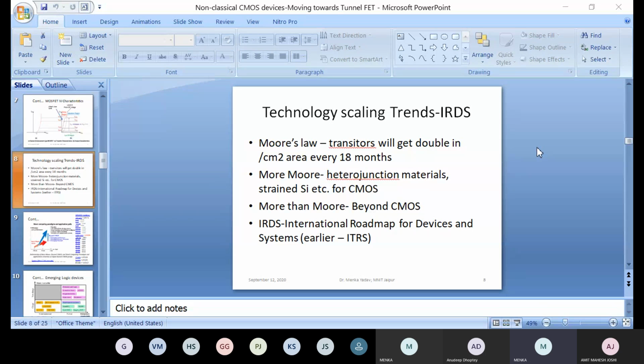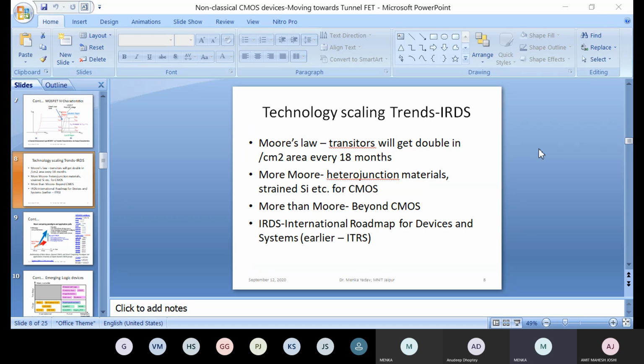This diagram shows how much technology scaling is required according to the performance and efficiency parameters. On the x-axis, we have the size. Size means the technology node, which is roughly the gate or channel length of the device. And on the y-axis, you have the efficiency and the performance. So you can say the More Moore trend.